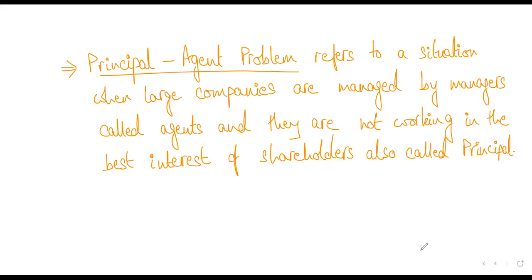Okay, now what type of companies are more likely to face the principal agent problem? Now think about this. As part of our syllabus, we have talked about 4 types of market structures. How many types of market structures have we talked about? We have talked about 4 types of market structures: perfect competition, monopolistic competition, right?